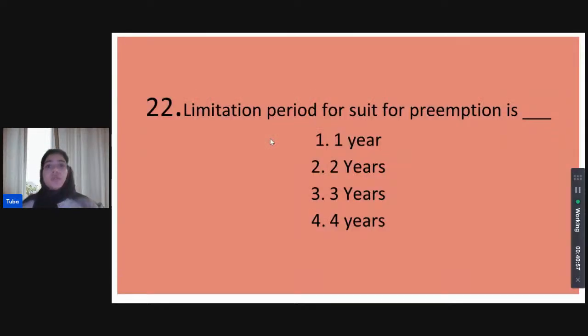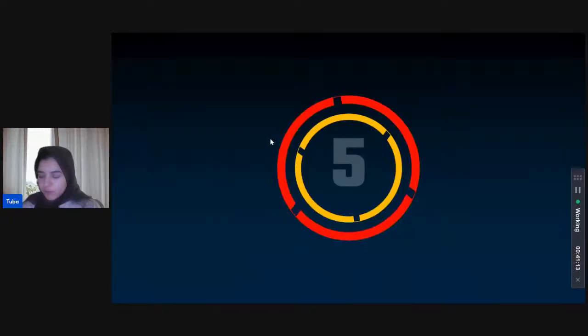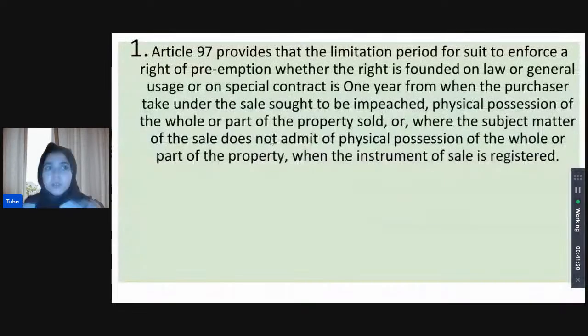Limitation period for a suit of preemption is how long? 1 year, 2 years, 3 years, or 4 years? A suit for preemption. I have started the timer. Come on, guys. We must know this on the tip of our tongues. Preemption. Shivani thinks it is 1 year.